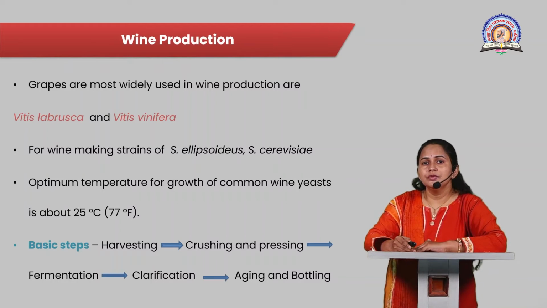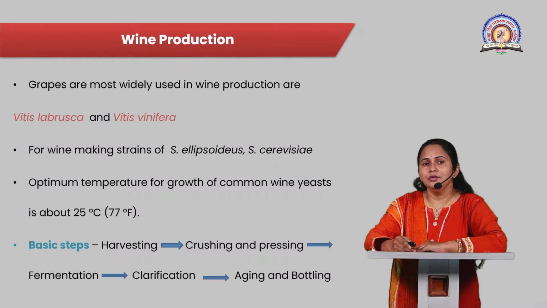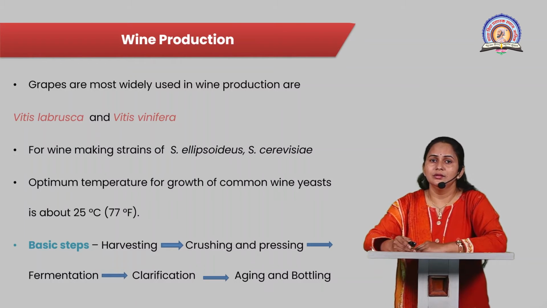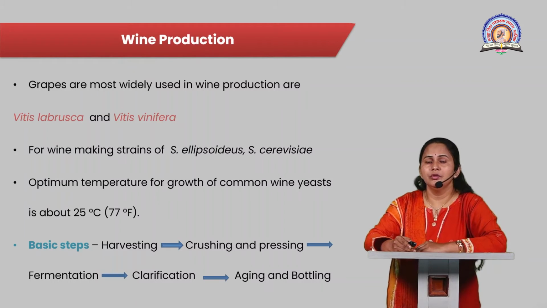For winemaking, microorganisms like yeast cells are used. The strains of yeast like Saccharomyces cerevisiae and Saccharomyces ellipsoideus are used for the winemaking process. The optimum temperature for the growth of this yeast is about 25 degrees Celsius or 77 degrees Fahrenheit.